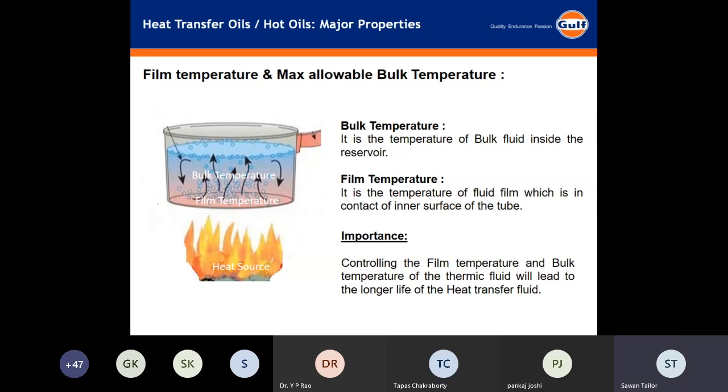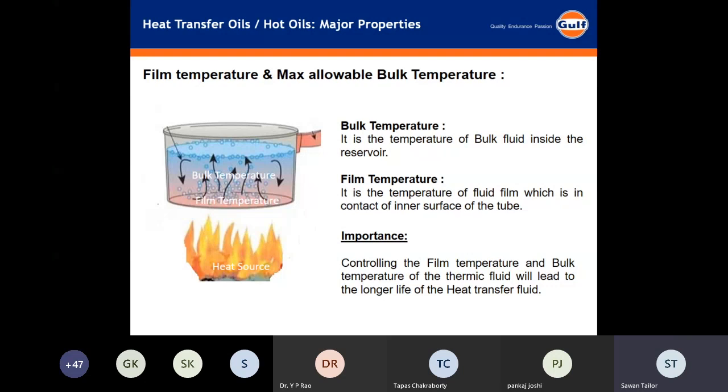Normally the film temperature is higher by 10 degrees than the bulk temperature. Now, it's a thumb rule that if we run at 10 degrees higher temperature than rated, then the life of the fluid comes down to 50%.